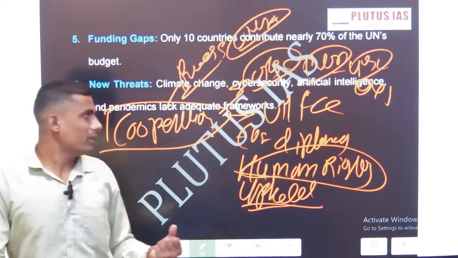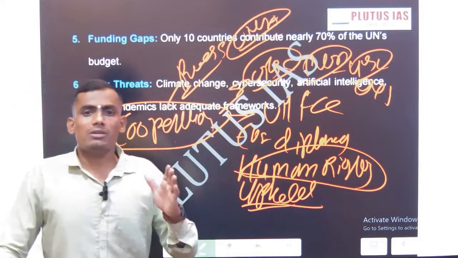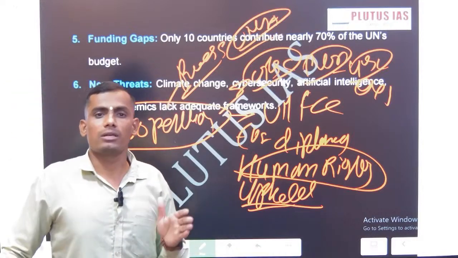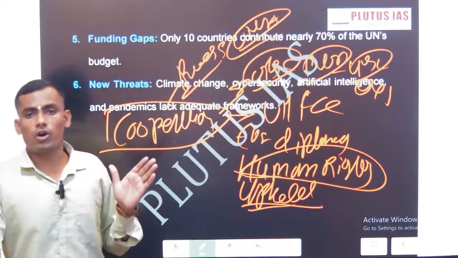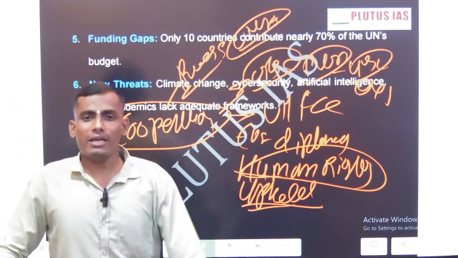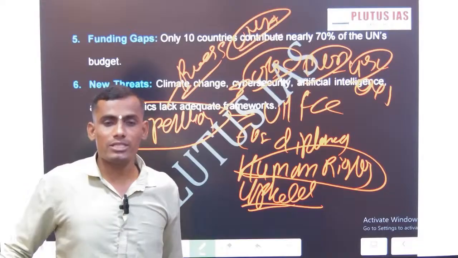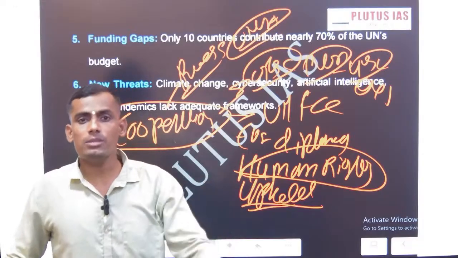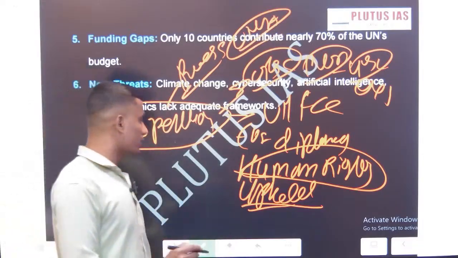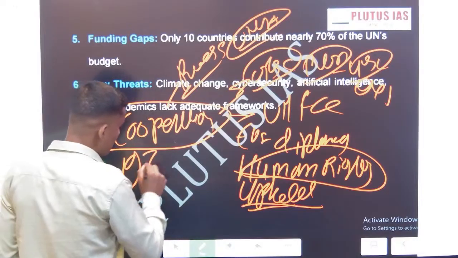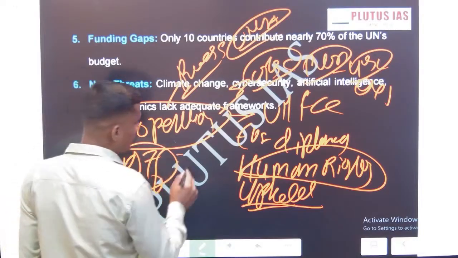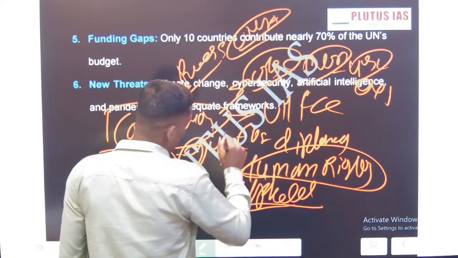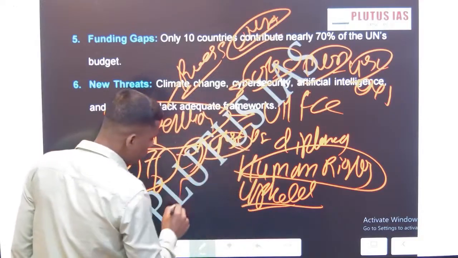The next one will be the UNSC reforms. There are suggestions given by the former Secretary General Kofi Annan that at least we can not give the veto right to new members, but we can increase the permanent members. And there was one attempt in 1976 that the membership increased from 9 to 15.